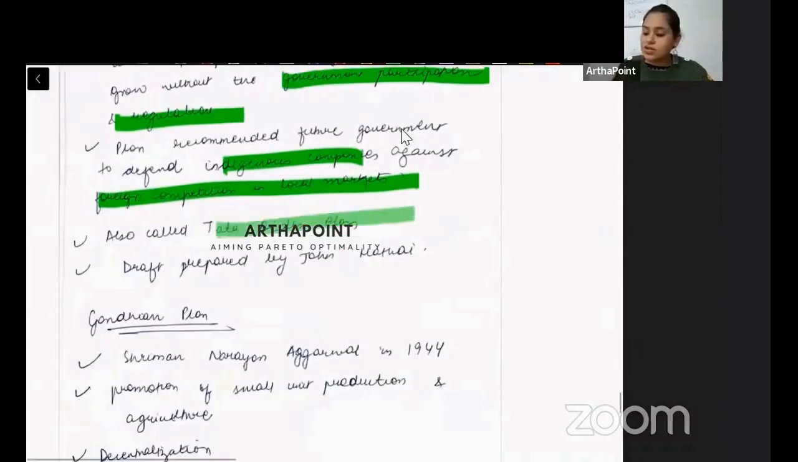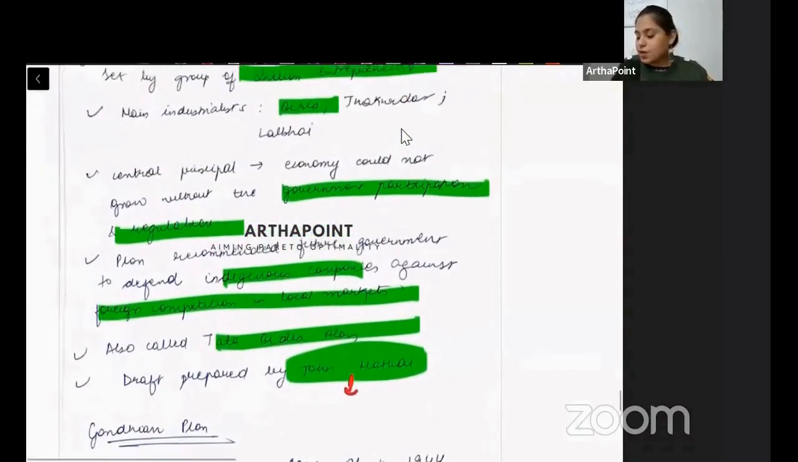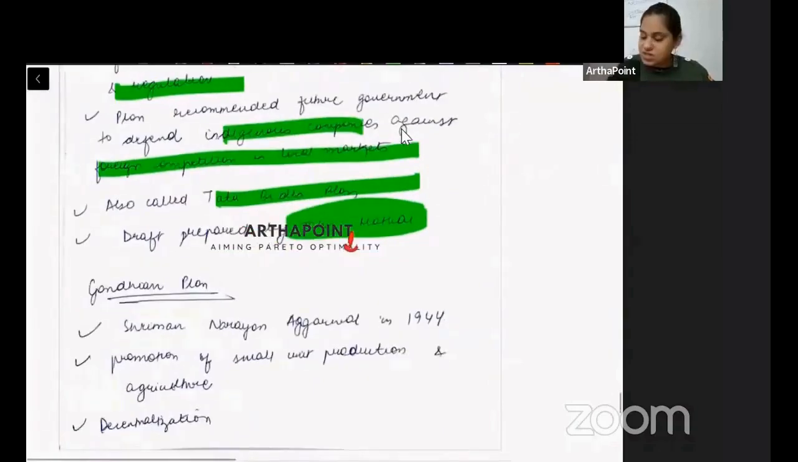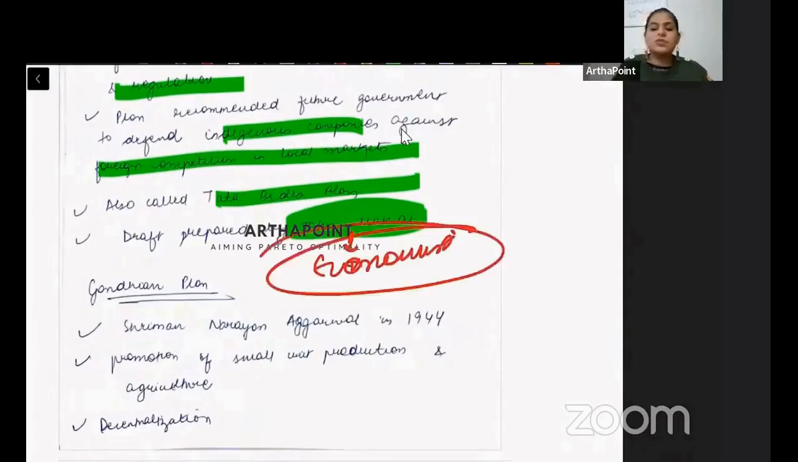It was also called the Tata Plan. It was drafted by John Mathai. He was an economist actually. So although these industrialists came together, he was one of the economists on the panel.